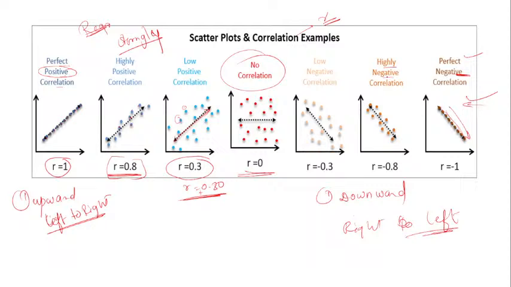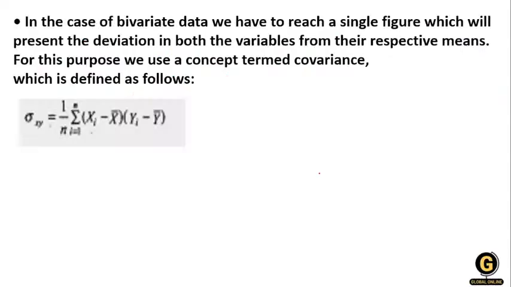A highly negative correlation is just nearest to the particular line, not exactly on the correlation line, but nearest. So in that case it is minus 0.8, minus because it is negative. And when it is away from the particular line, it is minus 0.30. Yes. So move ahead toward the next.